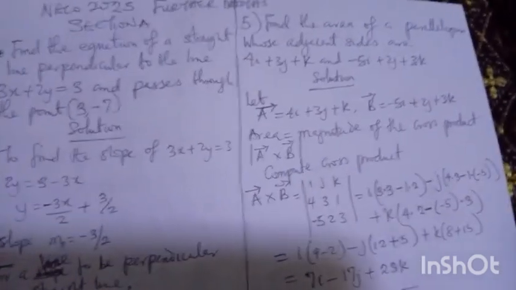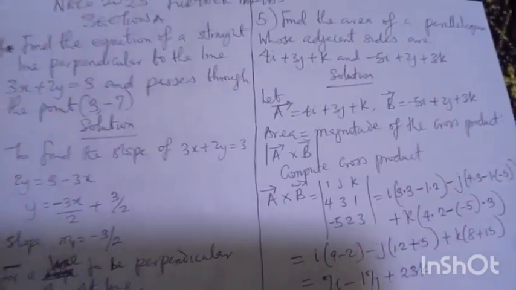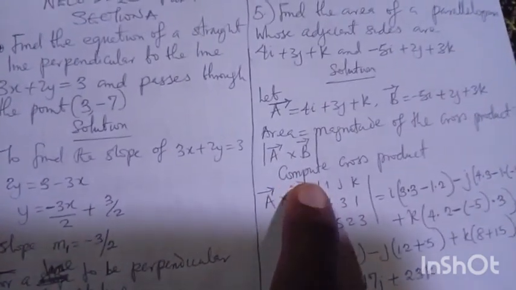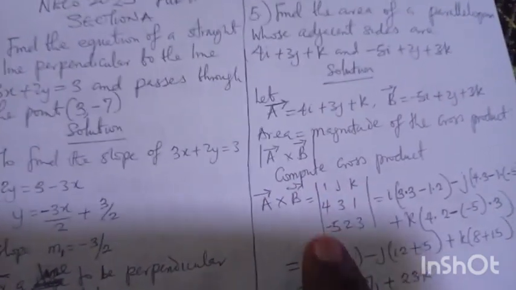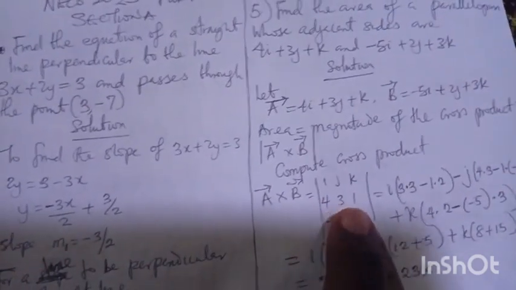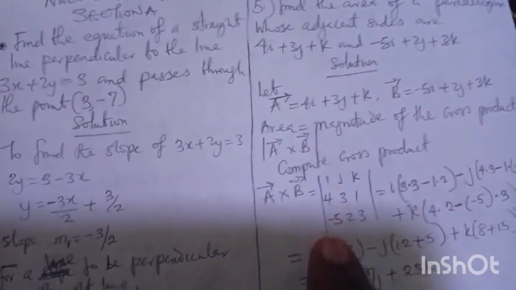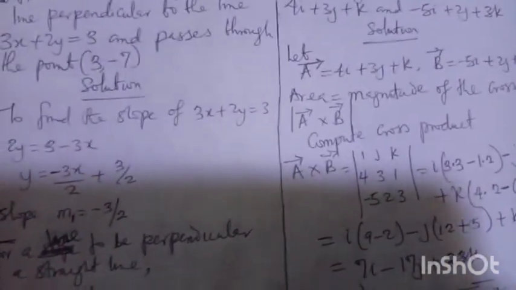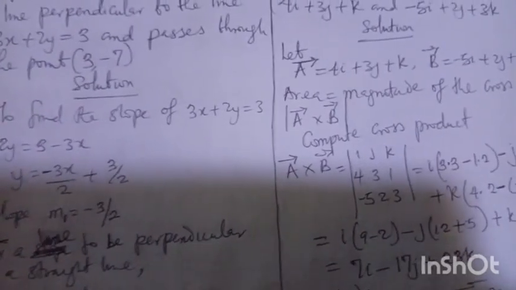To get the cross product, I have labeled my i, j, k, and put the values: 4i, 3j, and 1k; minus 5i, 2j, and 3k. I have arranged them in form of a matrix so that I can move forward like I'm doing determinants.